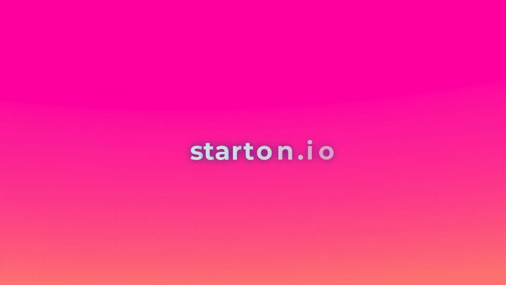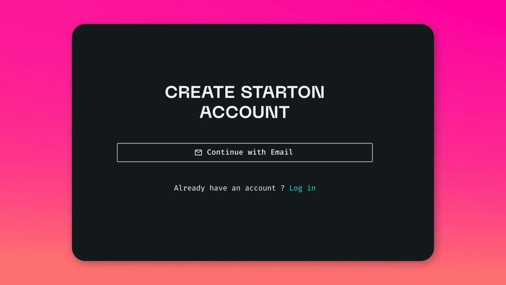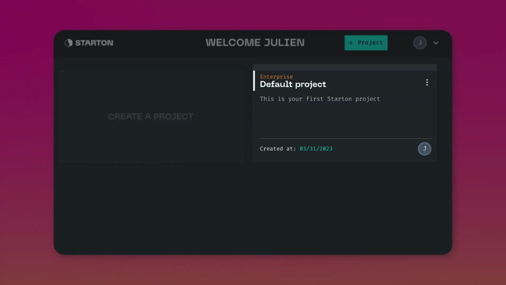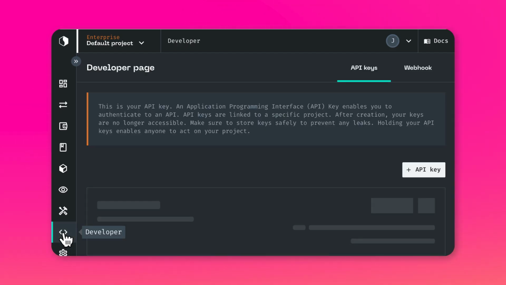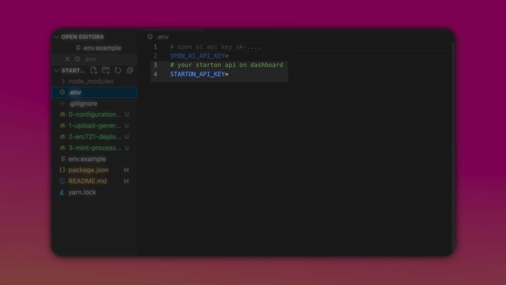And next, we need to create our API key for Starton. So go to the website of Starton, create an account. And this time they have a free tier, so no need to pay anything. And when you create an account in the dashboard, it will create a default project. So you go inside, and in your default project, you go in the developer menu, you create an API key, and you paste it in the .env file. So now we have our secrets defined.